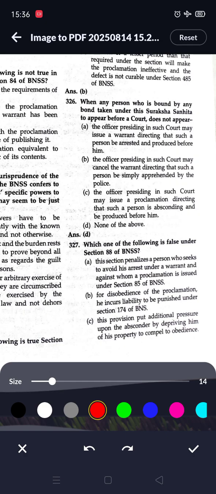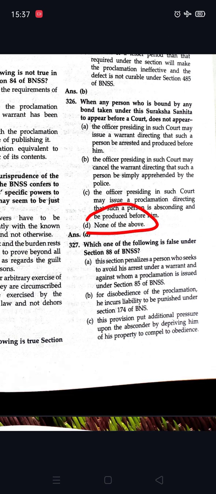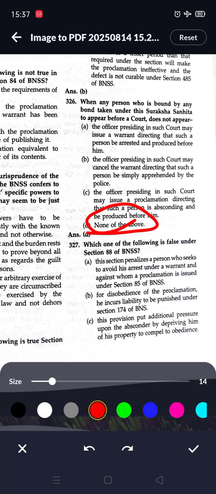Next question. When any person who is bound by any bond taken under this Suraksha Sanhita to appear before court does not appear, so none of the above is given. So option D is correct.